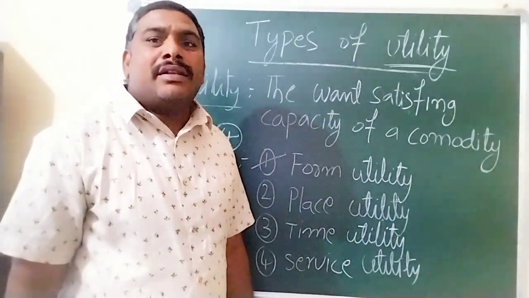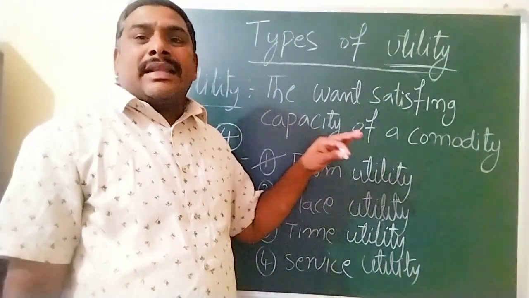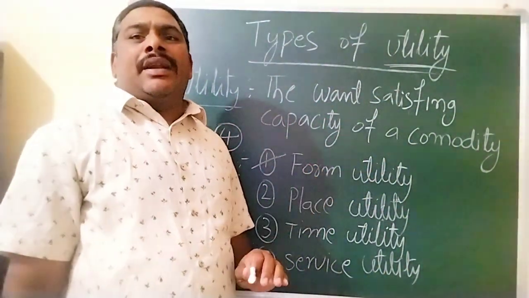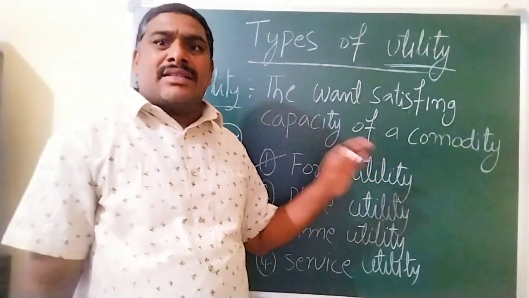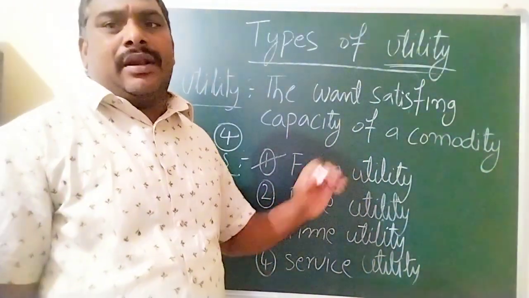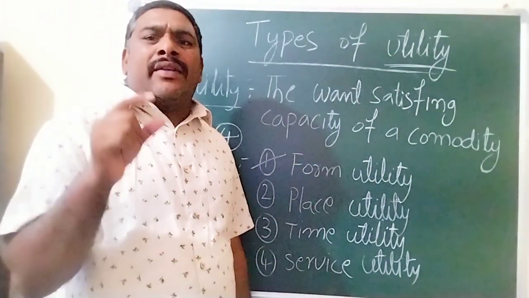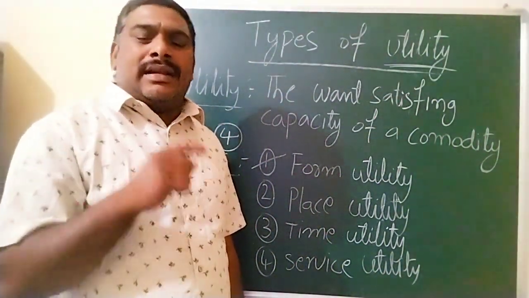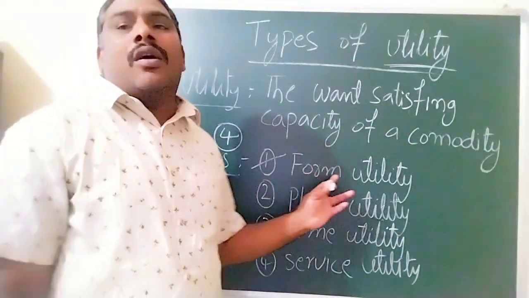First is form utility. Form utility means, if a consumer gets satisfaction by changing the shape and size of the commodity, then it is called form utility. A good can acquire utility when we change the shape, color and size of the commodity.